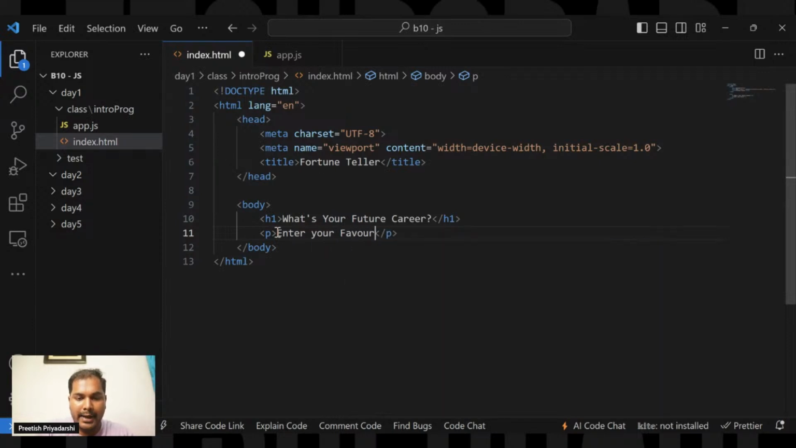So today we'll be trying to complete two things, that is this and a few parts of the rock paper scissors game. Okay, enter your favorite color.